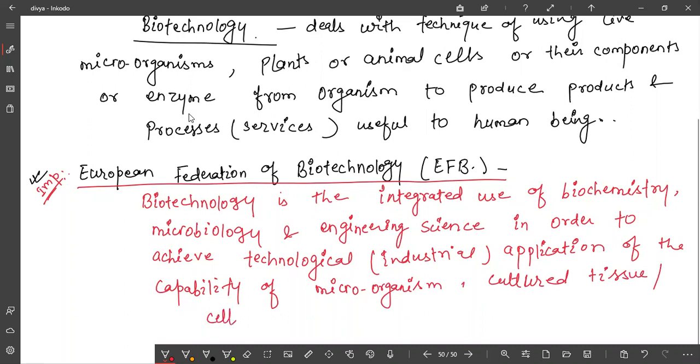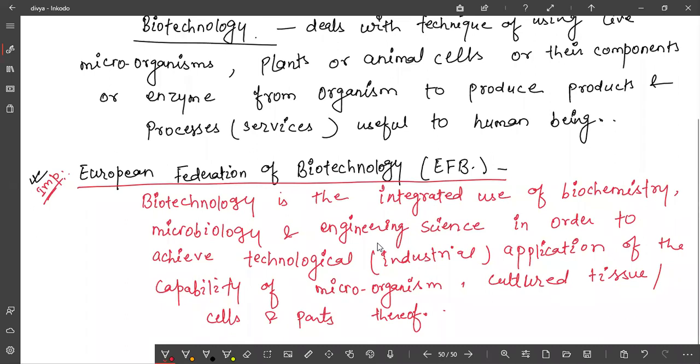Cells and parts thereof. Okay, so this is the broad definition, you can say. Actually, this definition is not given in NCERT, but for clarity, I have written this.